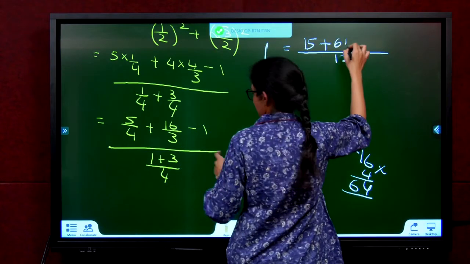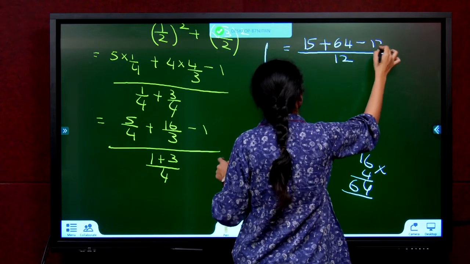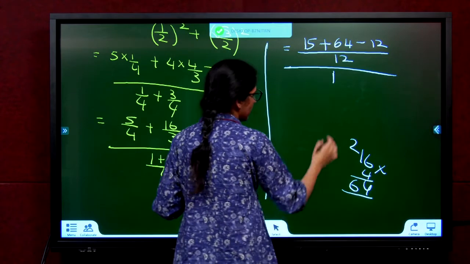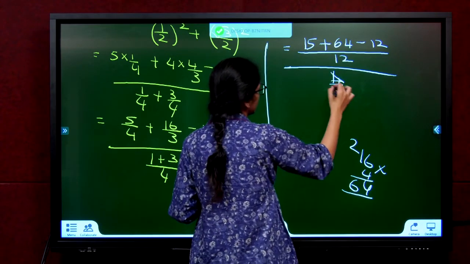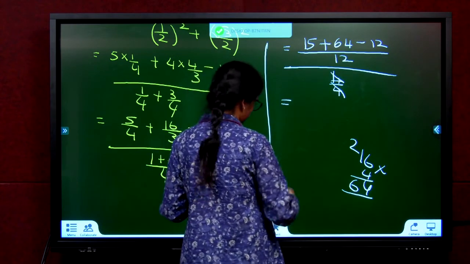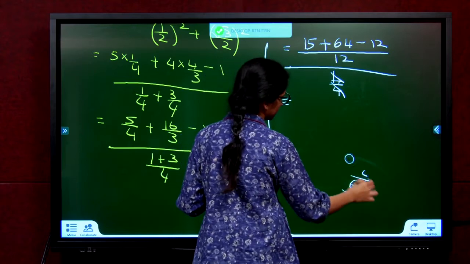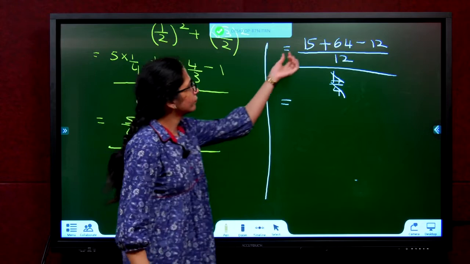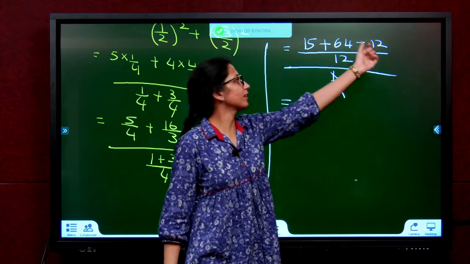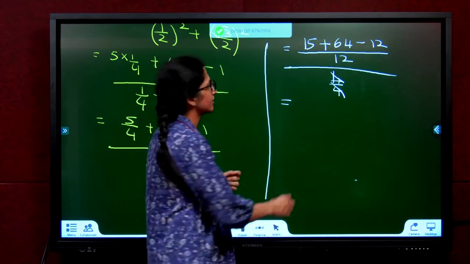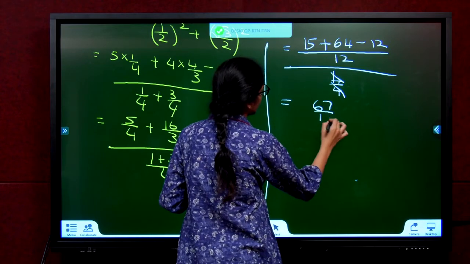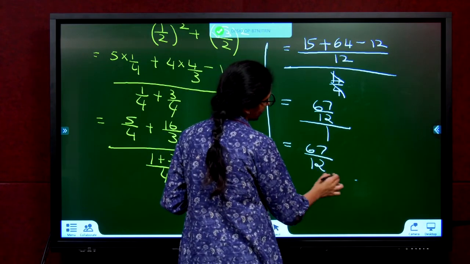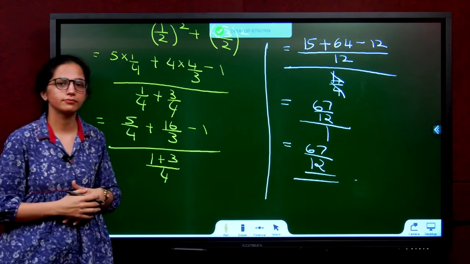So this becomes plus 64 minus 12. Divide the whole thing by 4 by 4. That's nothing but 1. So now what happens here? Minus 12, 3. 64 plus 3, 67. 67 by 12, divide the whole thing by 1. 12 will go down, so 67 by 12 is the answer.